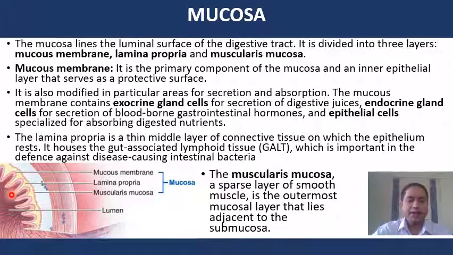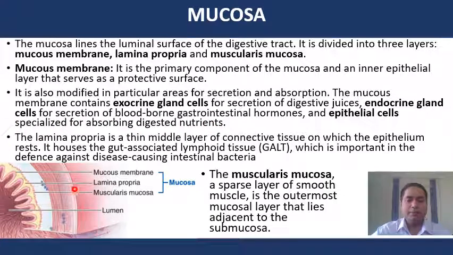It is modified in particular areas for secretion and absorption. The mucous membrane contains exocrine glands for the secretion of digestive juices, endocrine gland cells for the secretion of blood-borne gastrointestinal hormones, and epithelial cells specialized for absorbing digestive nutrients.